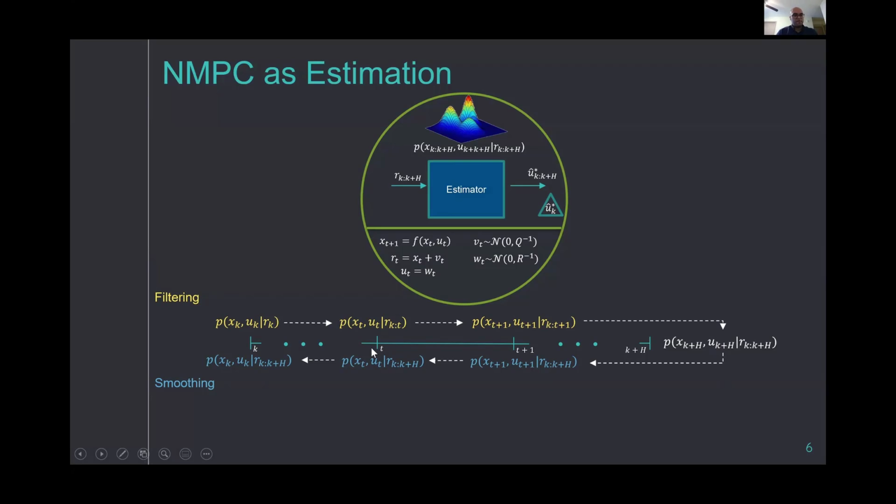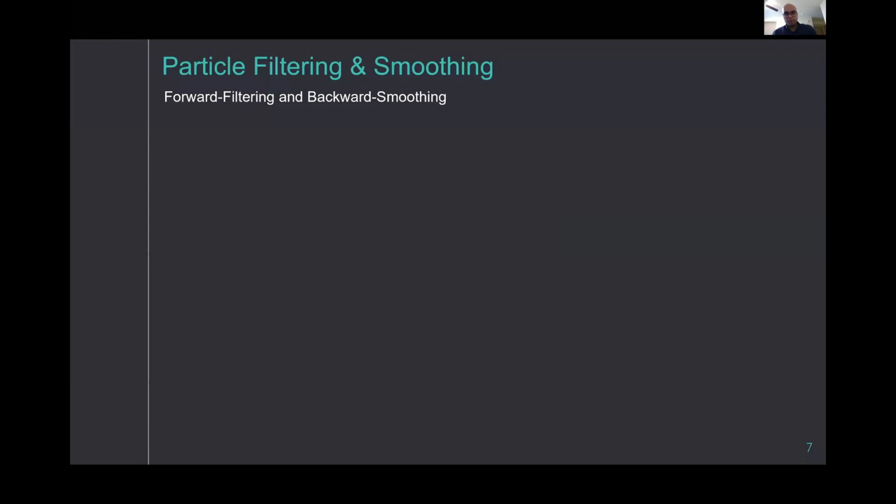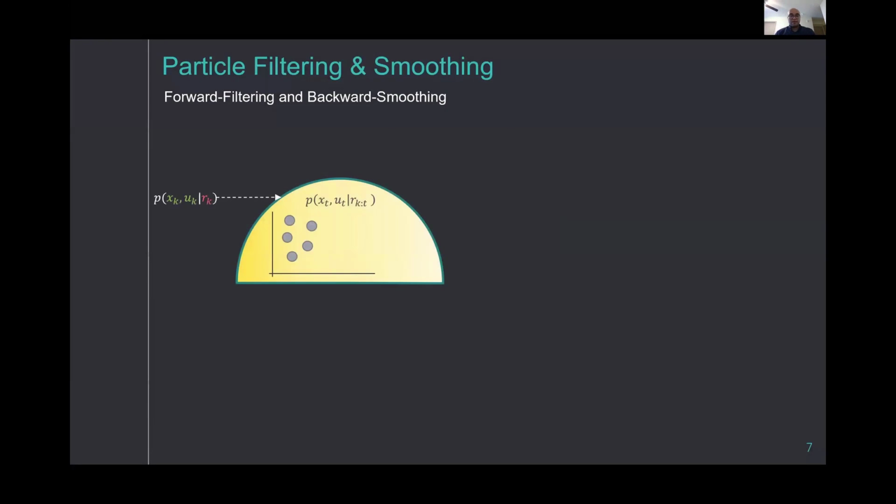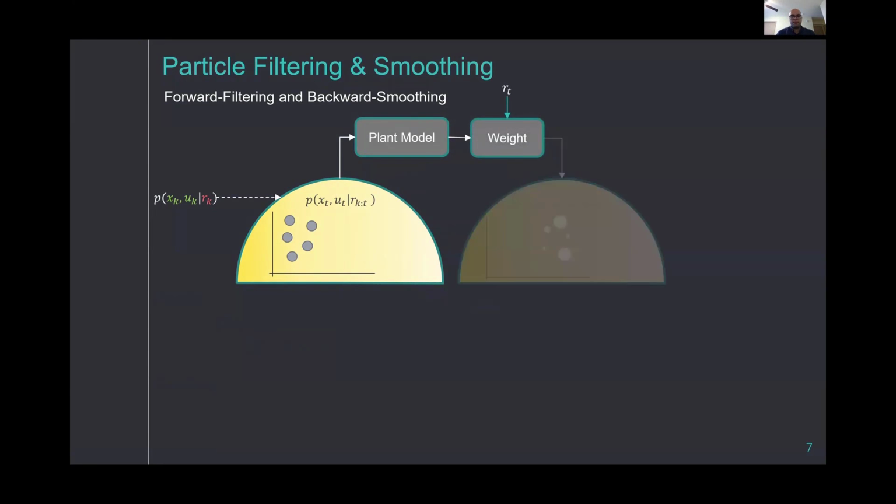So to solve this filtering and smoothing procedure, we use sample-based particle filtering and smoothing. So what is this particle filtering and smoothing about? We use a set of weighted samples, here shown as these bubbles, to empirically approximate the posterior distribution at time t. And then we pass these particles through the plant model and weight these particles using the reference signal to obtain the next time step's posterior density.